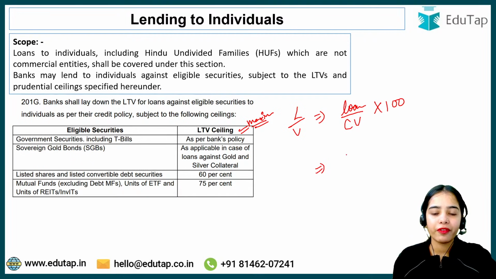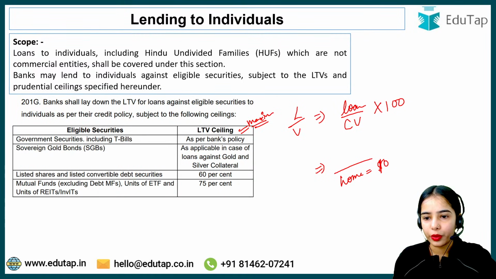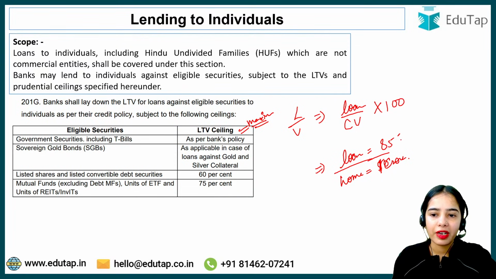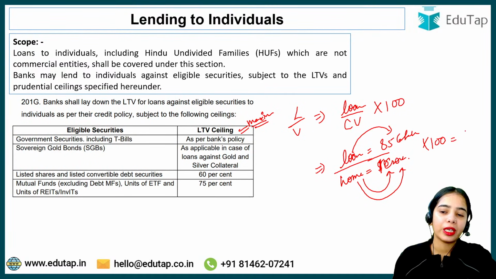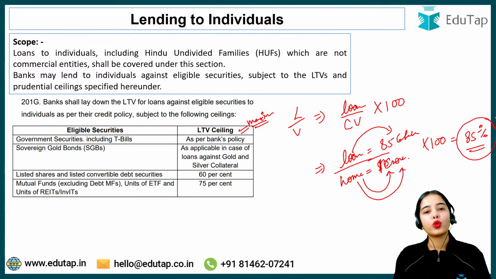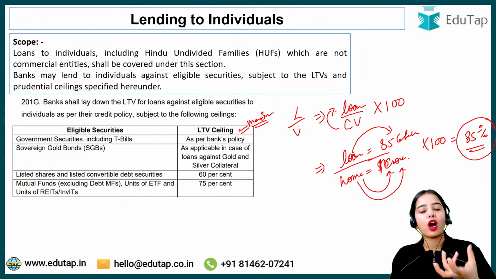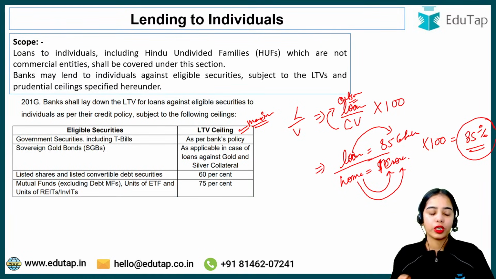Let's say you are giving your home as collateral, and your house value, the collateral value, is 1 crore rupees. Now you are getting a loan worth 85 lakh rupees. So what is the loan to value ratio here? Against your house value, you are getting a loan of 85 lakhs, so the loan to value ratio in percentage form is 85%, right? So this is the loan to value ratio: against your collateral value, how much loan you are getting, or what is the outstanding loan. That is the idea.